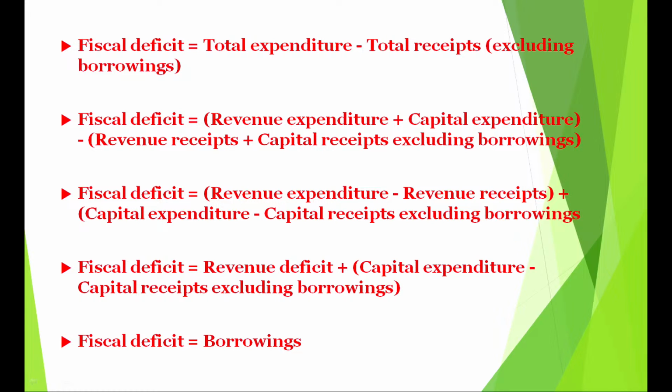And if I see the last formula, fiscal deficit is equal to borrowings, that means the government is borrowing from all sources, borrowings from home, borrowings from RBI or borrowings from abroad. So please remember this formula, and it basically exemplifies two important questions that show how fiscal deficit is equal to borrowings.